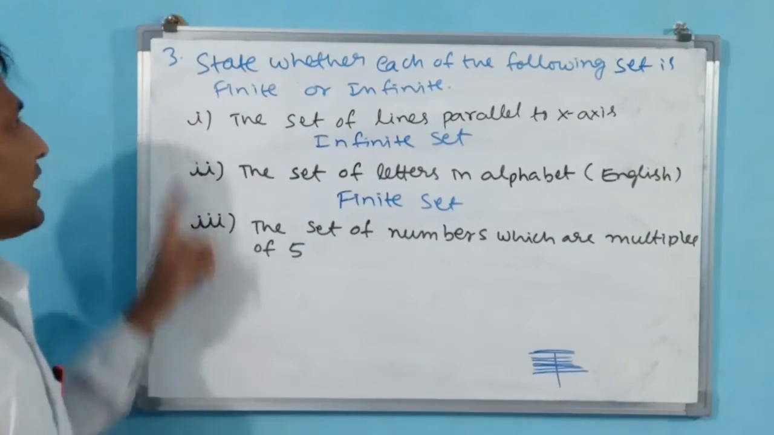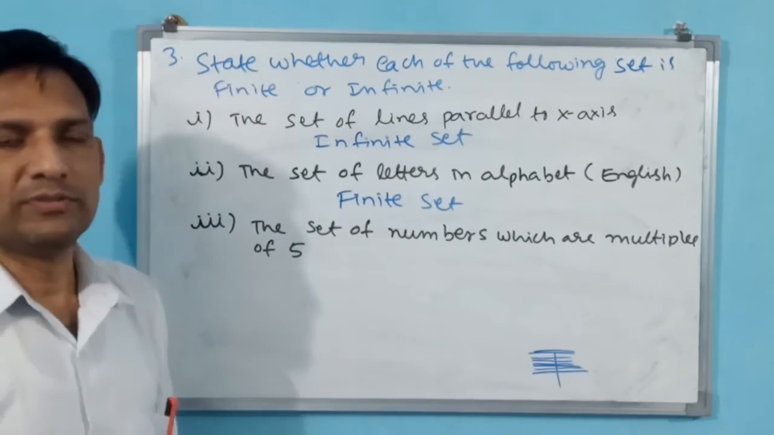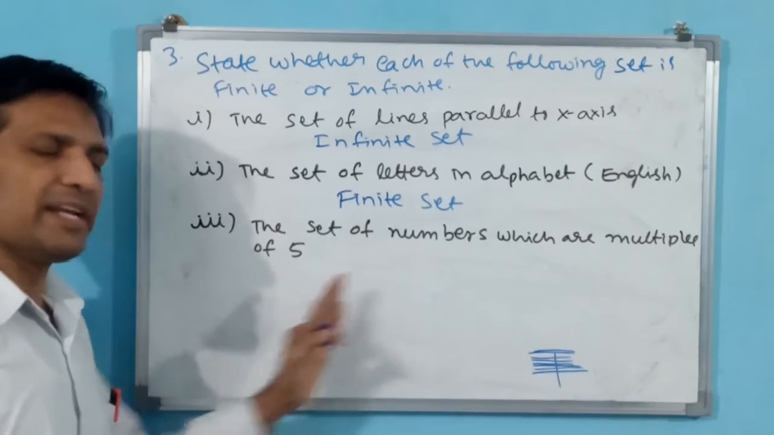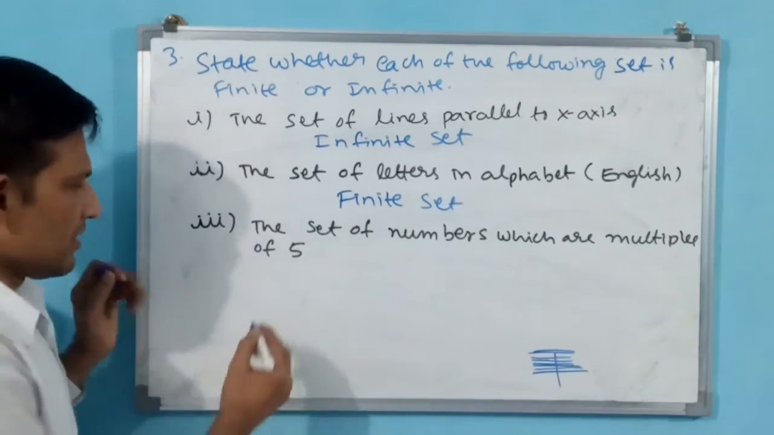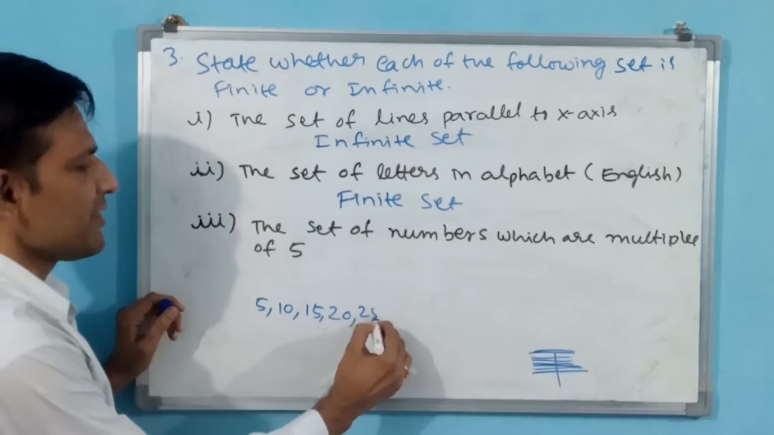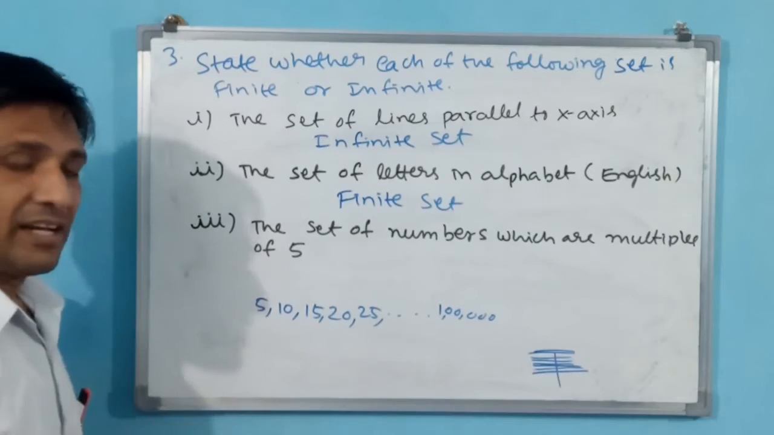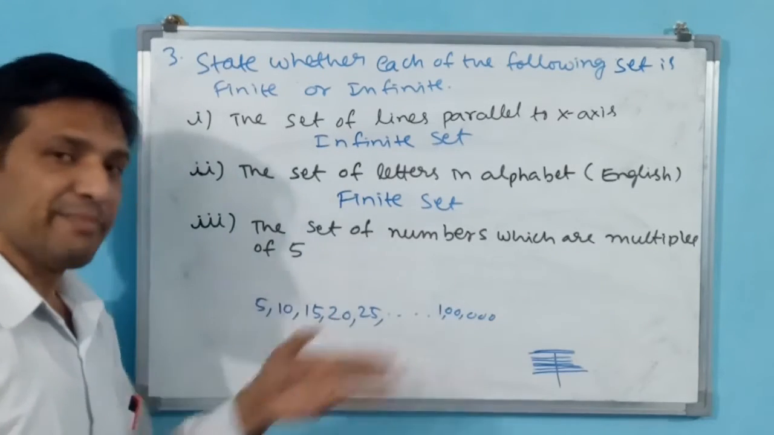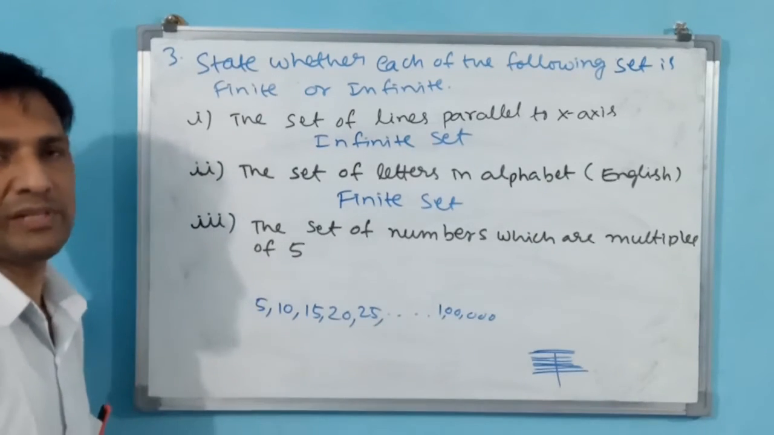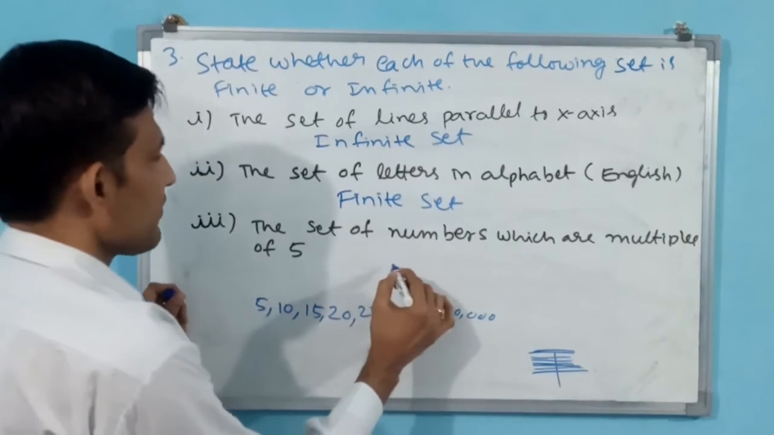Okay, see third part of the third question. The set of numbers which are multiples of 5, but is he given any limit? Multiples of 5, okay. 5 will be there, 10 will be there, 15 will be there, 20 will be there, 25 will be there, 1 lakh will be there. Okay, but are they mentioned any limit? If they don't mention limit, means several infinite number of multiples will come. Then the set is going to become infinite. That's all. This is infinite set.